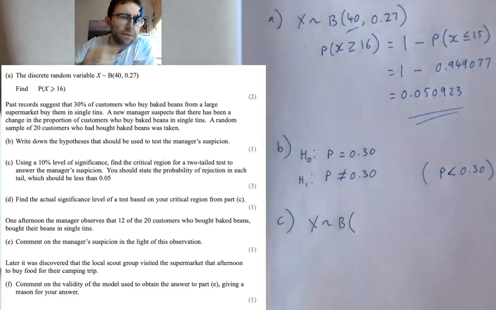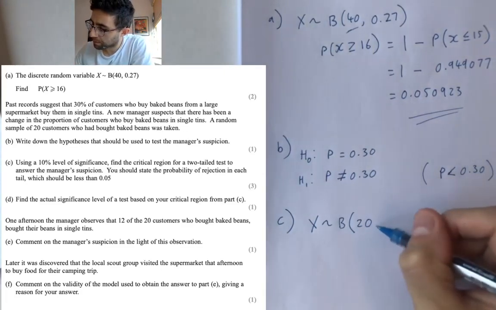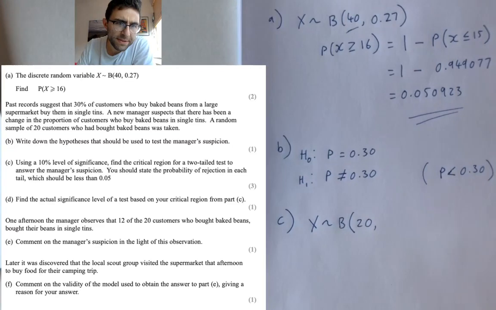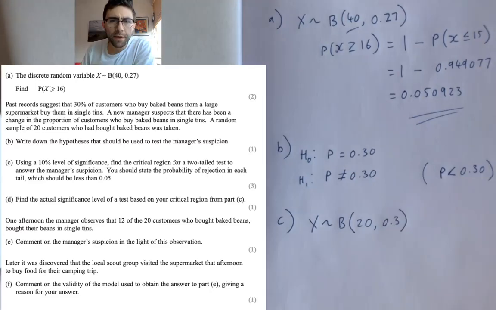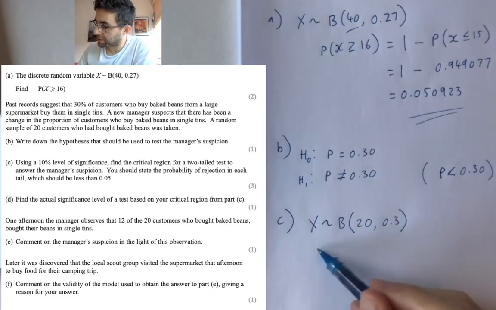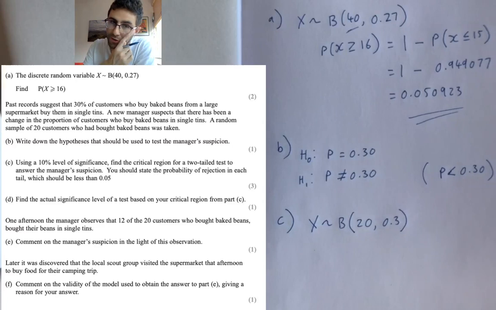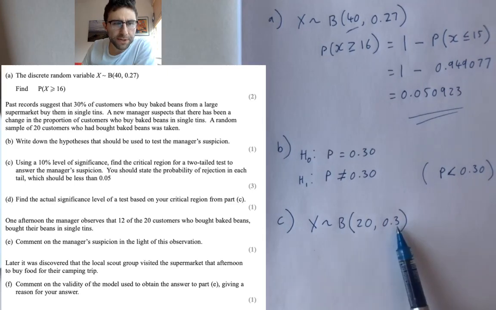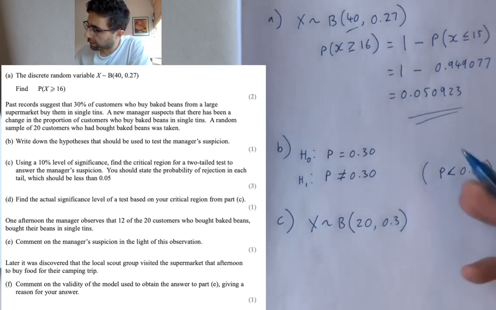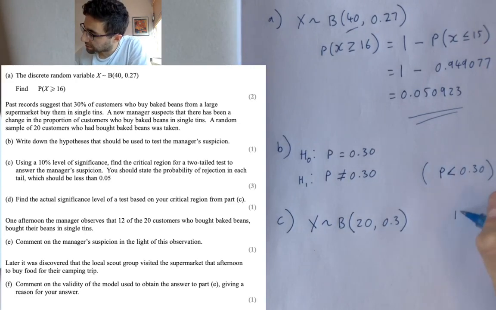It says the number of people being tested is 20, and the probability that they buy single tins is 0.3. So that, my friends, is what your binomial distribution is going to look like: 20 people, 0.3 chance.